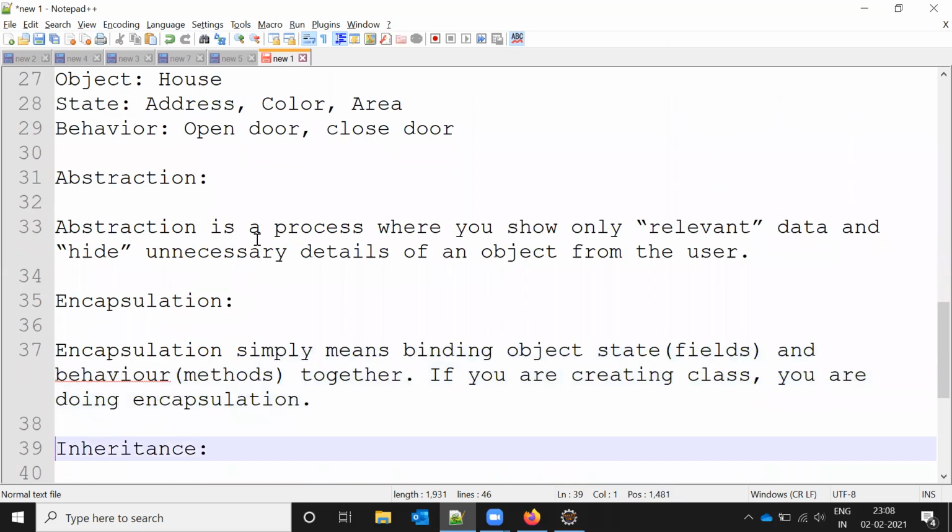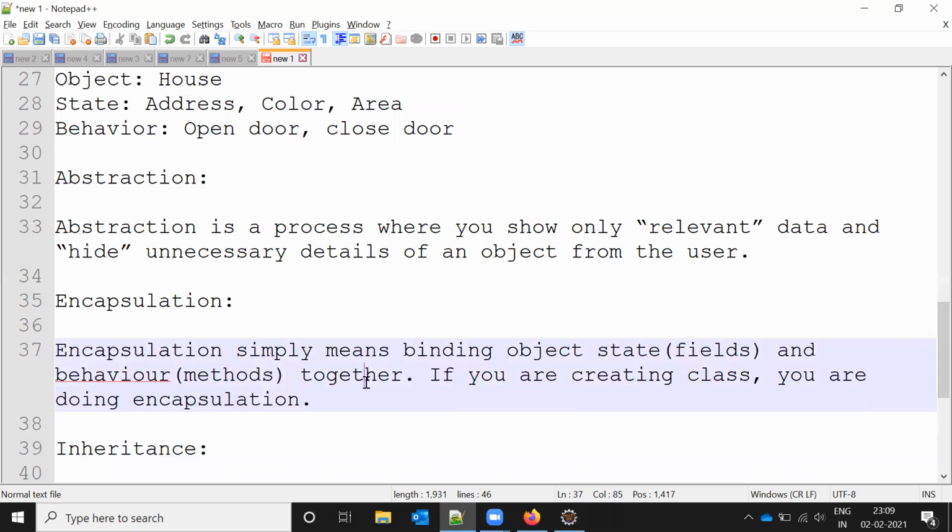Abstraction. Abstraction is a process where you show only relevant data and hide the unnecessary details of the object from the users. Imagine there are some banking details presented. You want to show only the user details for the particular member, not everything: just username, full name, last name, and mobile. That relevant data you show to the user, and you hide the related information like the password. This is called abstraction.